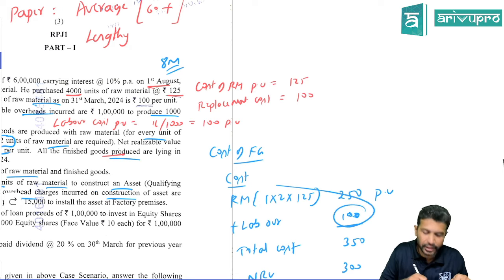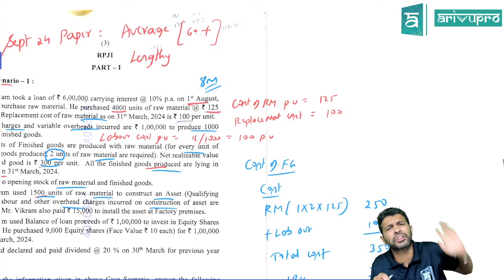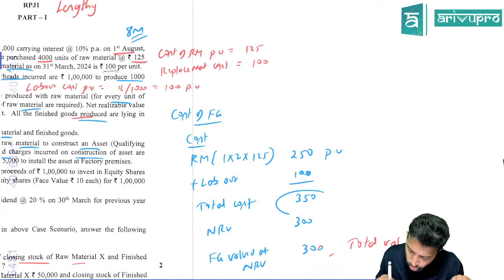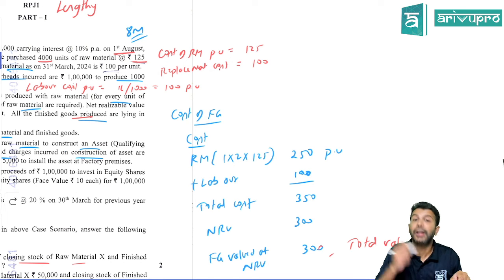So 1 unit of finished goods requires 100 rupees of labor hours. That we have found out. We'll add it up here. Is any other cost given for finished goods? No, no variable production overheads or fixed production overhead. That data they have left off. So these are the only 2 costs. So the total cost to produce 1 unit of finished goods is 350.